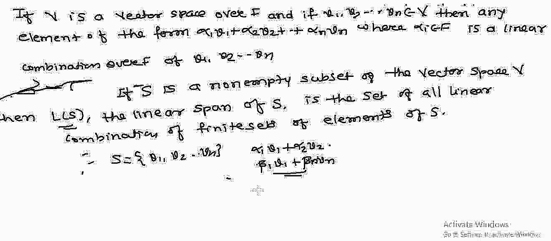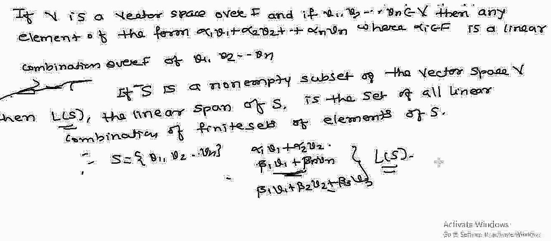Or if we want to take only three elements, suppose beta 1 v1 plus beta 2 v2 plus beta 3 v3, a linear combination of three elements. Whatever the linear combination may be, it comes under the set L of S. This is our L of S.